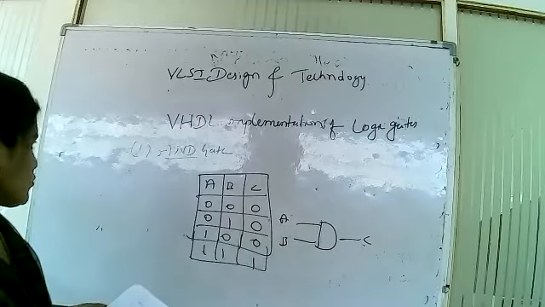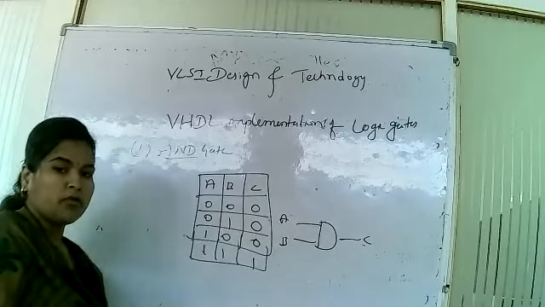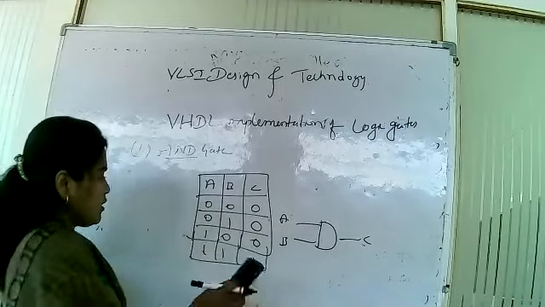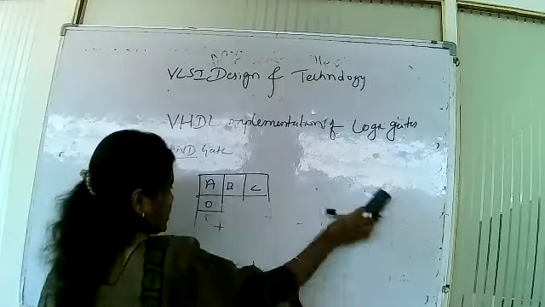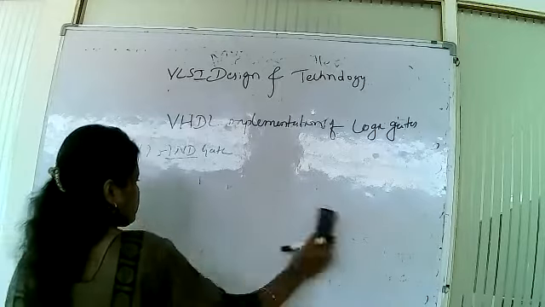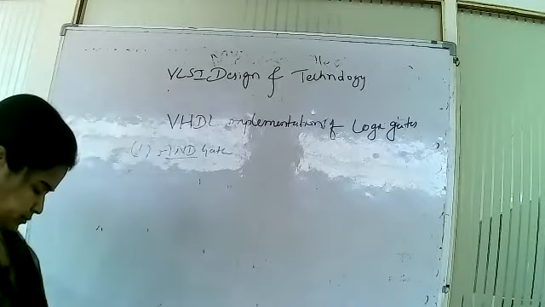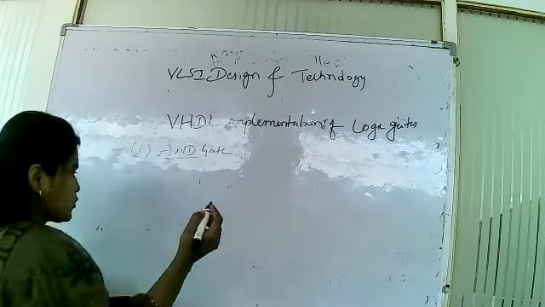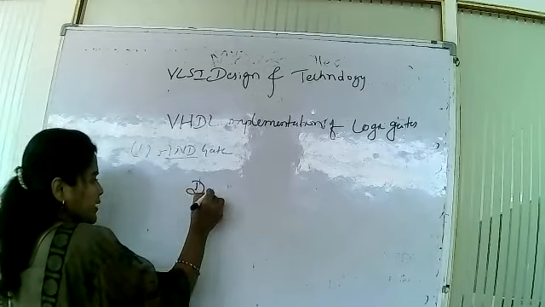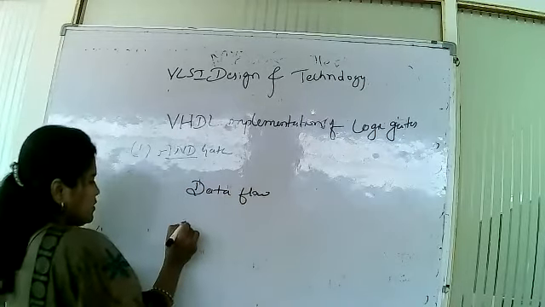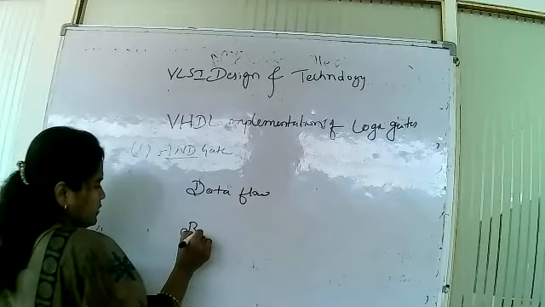So what will we do now? We will write the code. We will write the program for this AND gate with the help of two styles. What are these two modelings? Data flow modeling and behavioral modeling. So we are studying data flow modeling and the behavioral modeling.